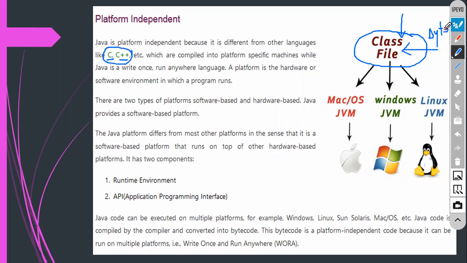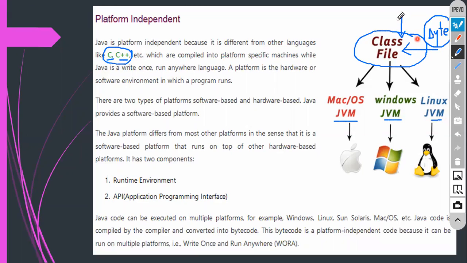Clear everyone? I will show you in a practical way. Okay, I will show you in this topic. You cannot understand this bytecode. Only this bytecode will be understood by this particular JVM.